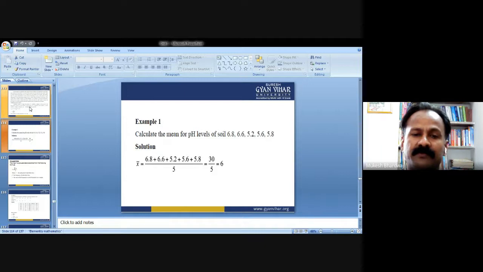So according to the formula, x bar equals the summation of all the pH values of the soil, and how many observations are there? There are 5 observations given. So the total addition is divided by 5. 30 divided by 5 equals 6. So the average pH of the soil comes out to be 6.